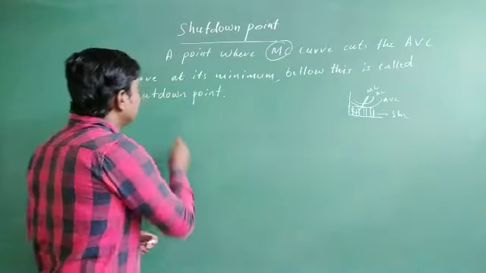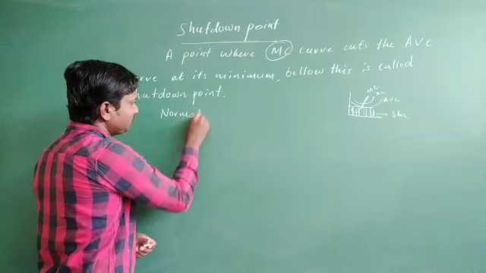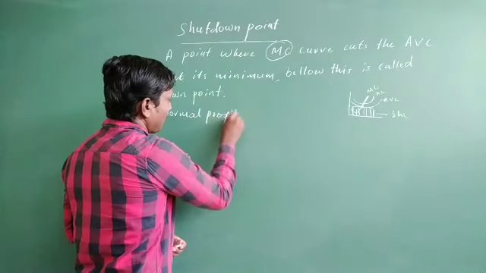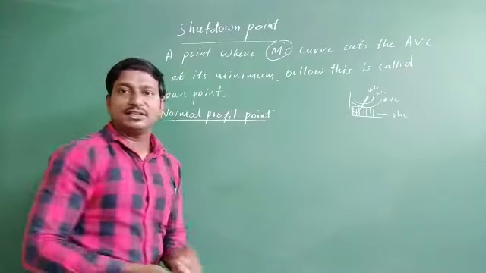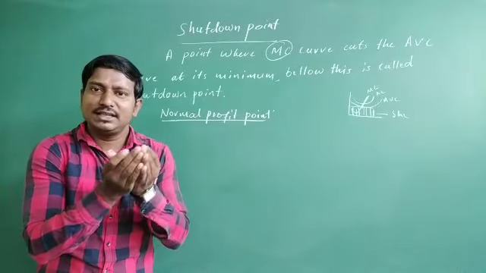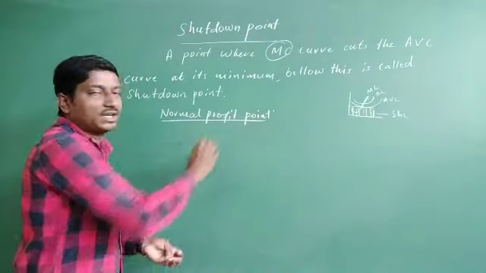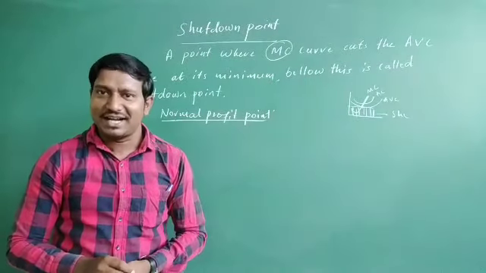Well, okay. So coming to the next one, that is normal profit point. Normal profit. So normal profit means here in this case the profit which is earned by the business at least to meet the minimum cost in the organization.